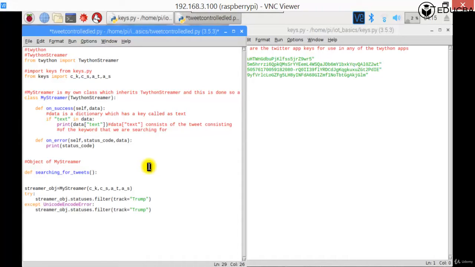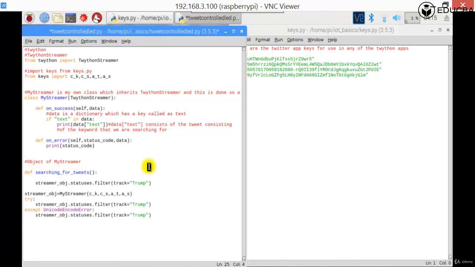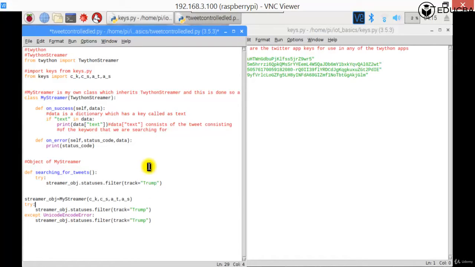That is streamer underscore obj dot statuses dot filter. Correct. So if this happens, right, what we should do is try colon dot statuses dot filter track. Okay, and then put an except Unicode error. Except Unicode error. So we're going to put this.